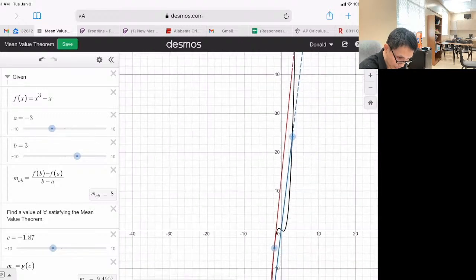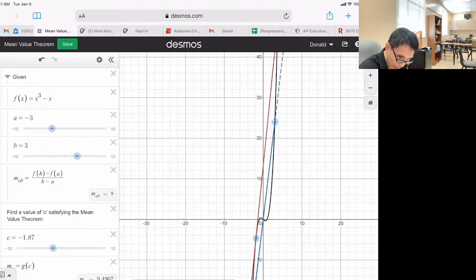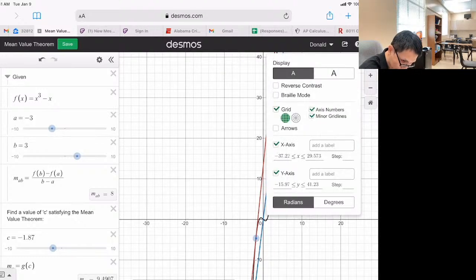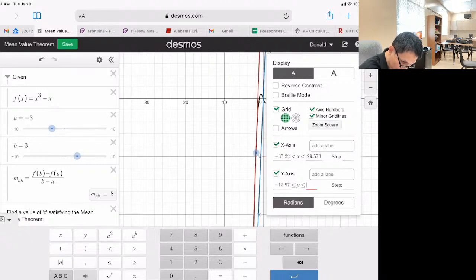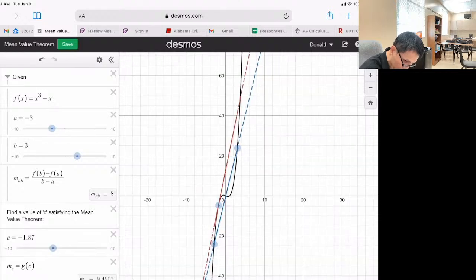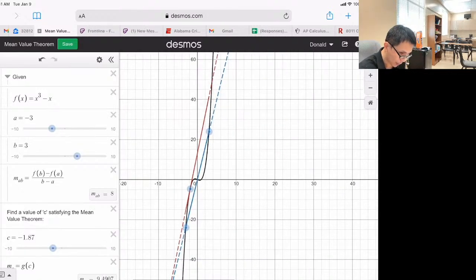So you see that red line, right? And I'm going to change that to maybe -15 to 100. So the graph's going to be like that. Now you see the red line. If you see here, there is one point where they have almost the same slope.